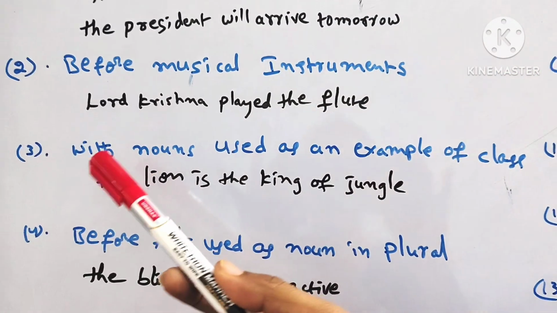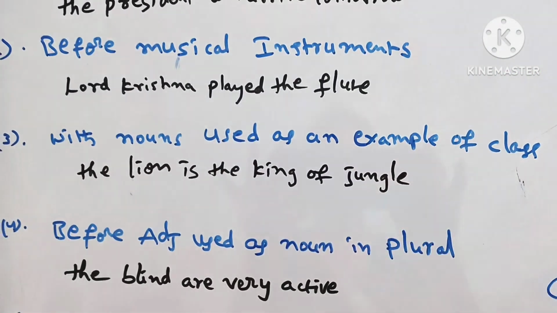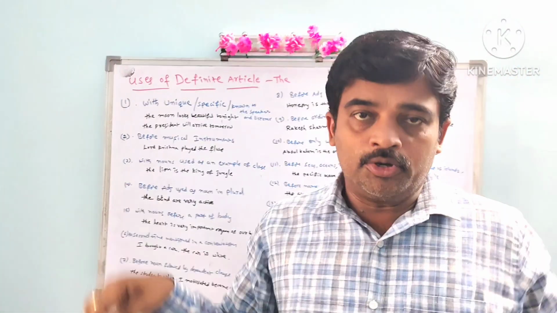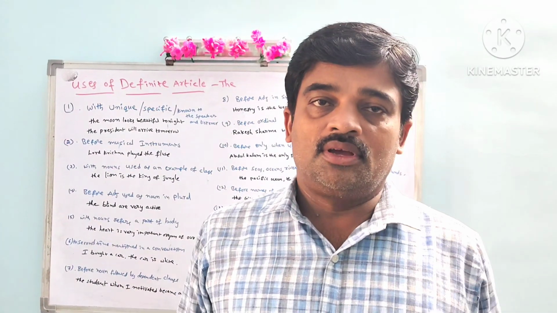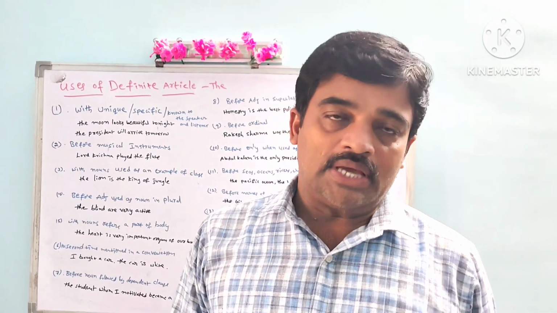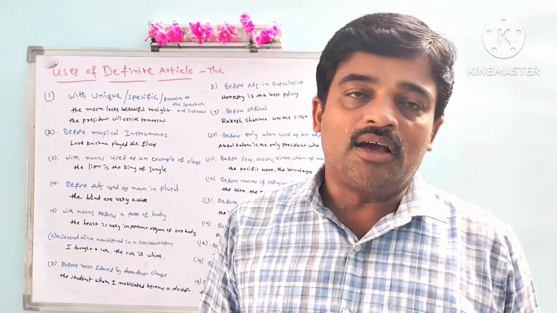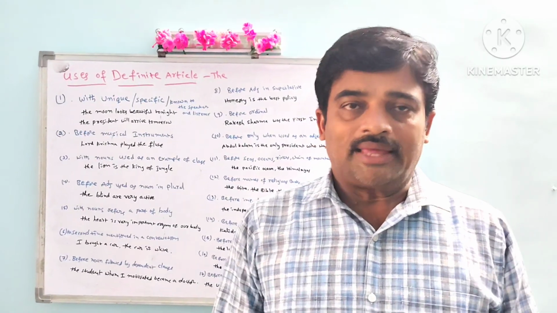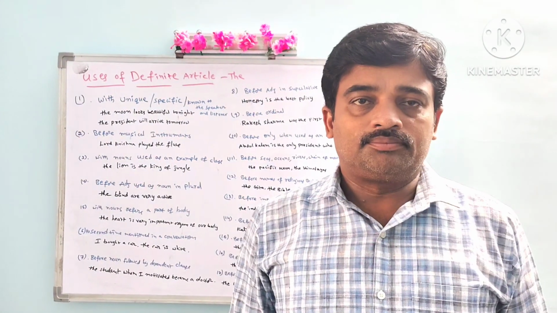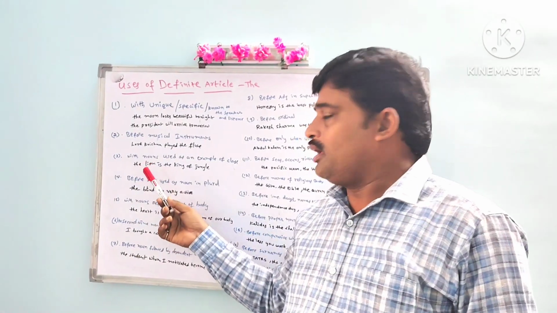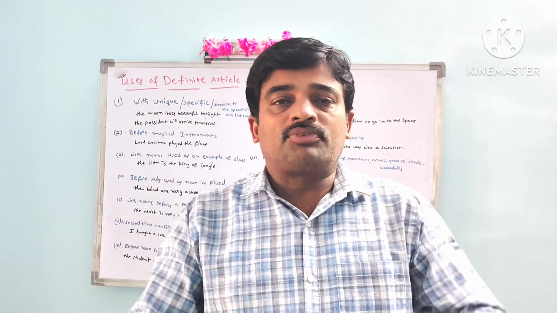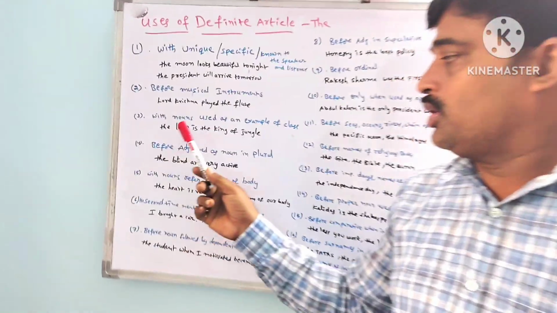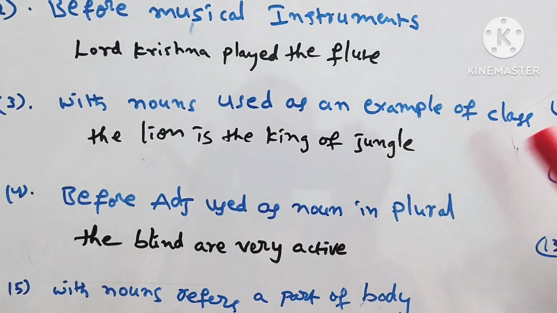Next, with nouns used as an example of a class. With some nouns we use the as an example of the entire community, entire class, entire species. For example, the lion is the king of the jungle. We are not talking about any particular lion. It is an example of a class. Even though we use the, we are giving it as an example of the class. That is the usage with nouns used as an example of a class.